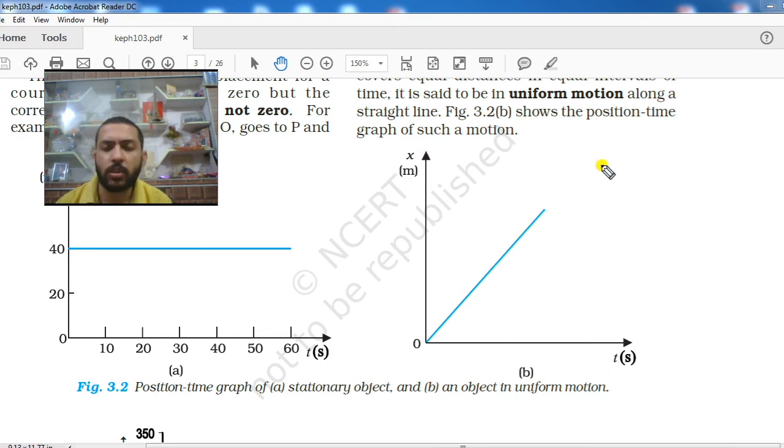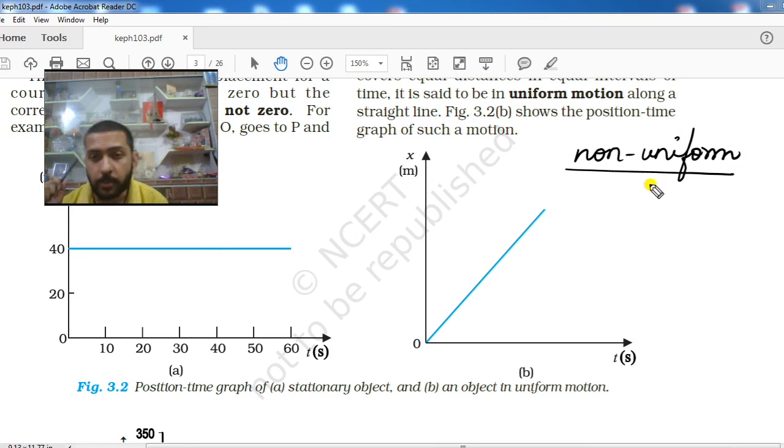Now along with this you can also study non-uniform motion, right? In non-uniform motion, you have seen the body will be covering unequal distances in equal intervals of time.